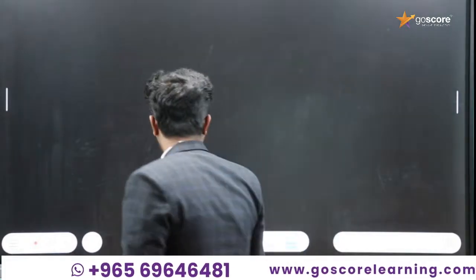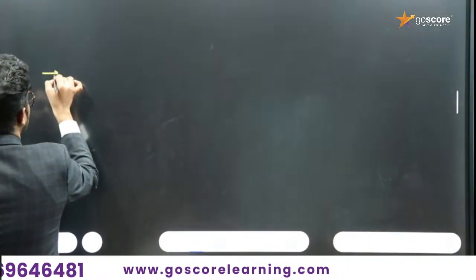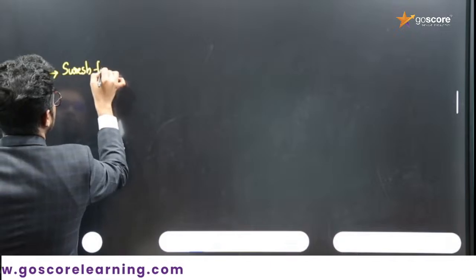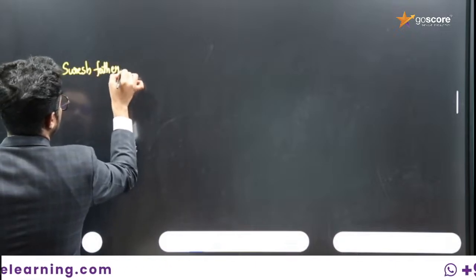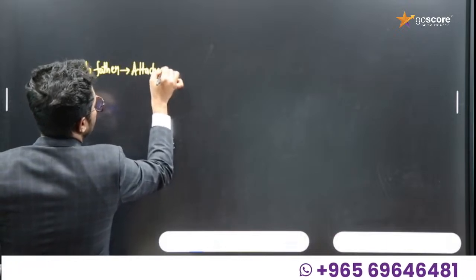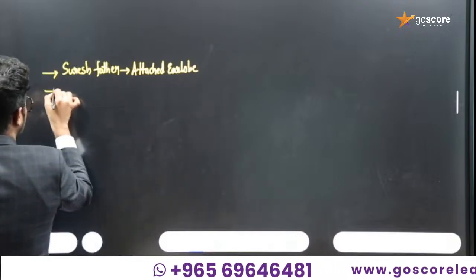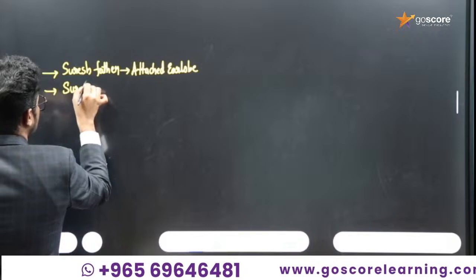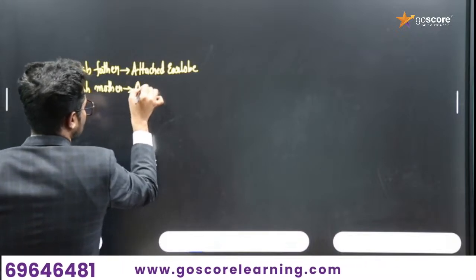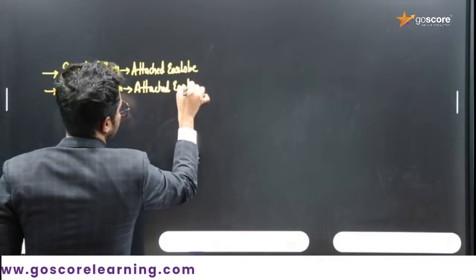Here the question is: Suresh's father has attached ear lobes, and Suresh's mother is also having attached ear lobes.